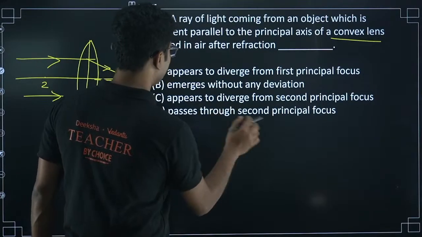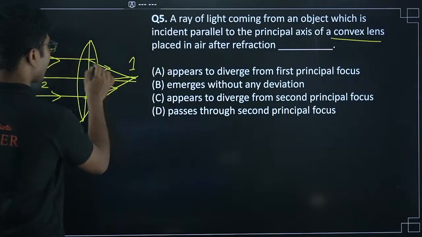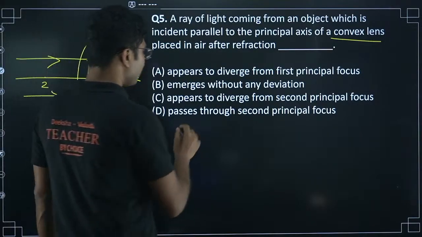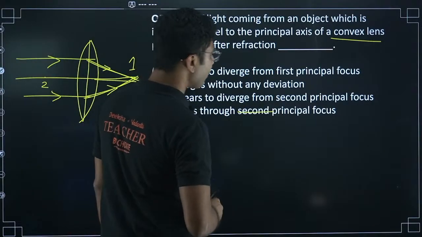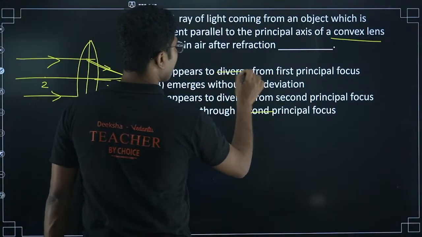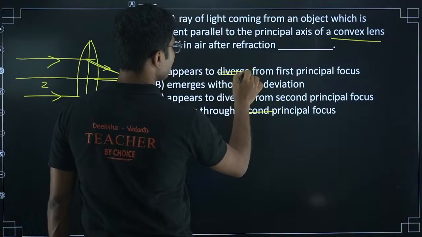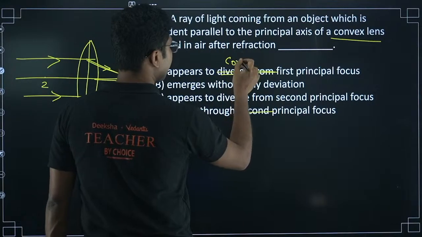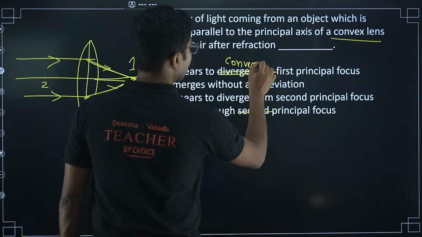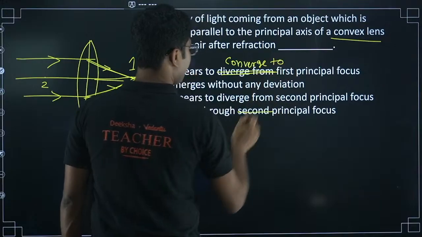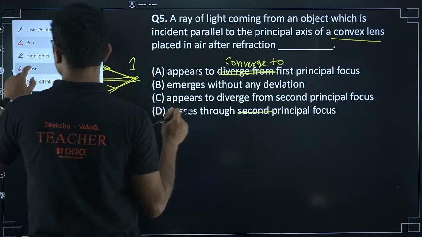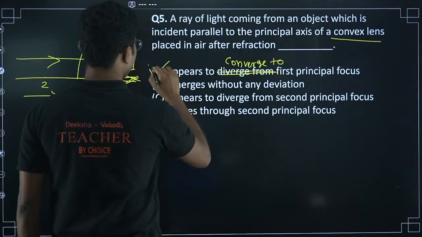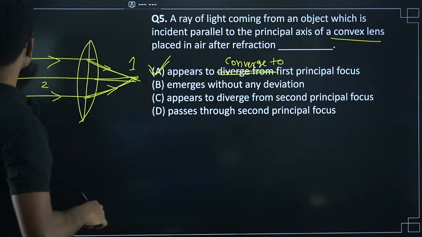I think the options are wrong. This is the first principal focus. When parallel rays are falling on a lens, the principal focus is first. So either it will be passes through the first principal focus or it will converge to. It's a convex lens, right? So converge. So I am saying converge to is the correct answer. Converge to first principal focus. Okay, so option A is correct for this question.